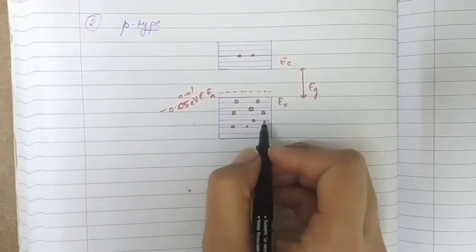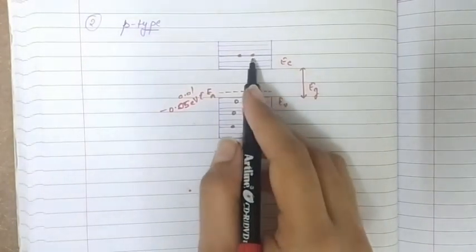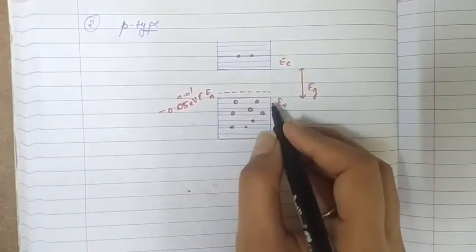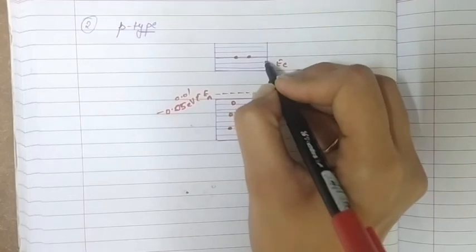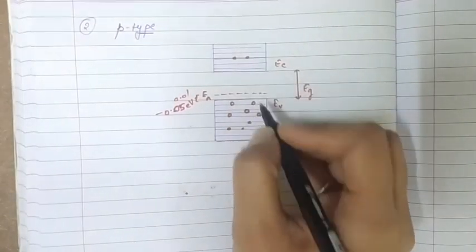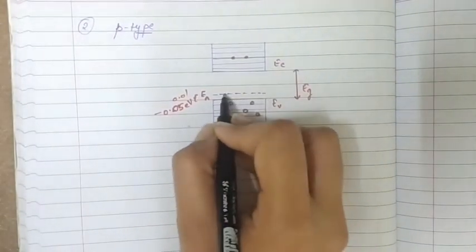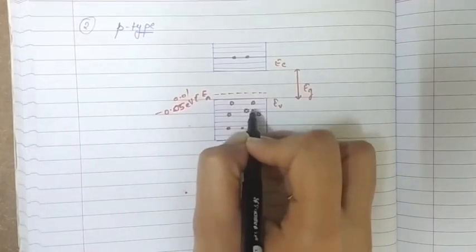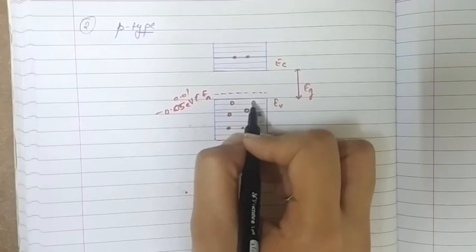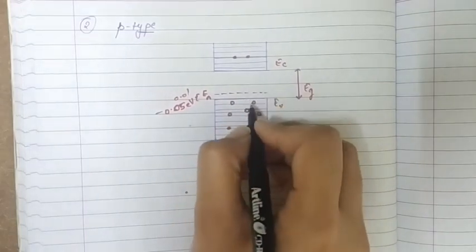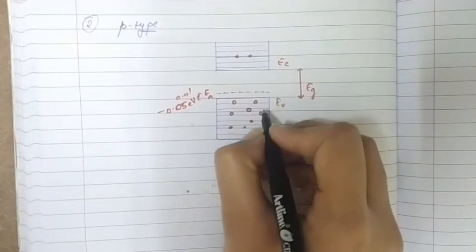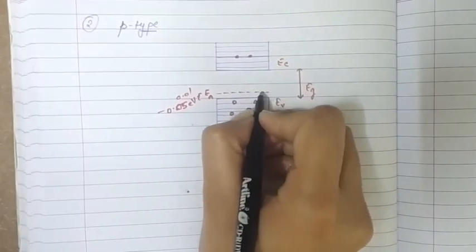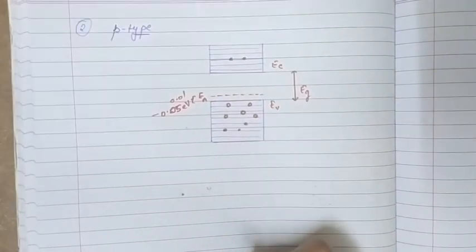So the valence band has more holes than there are electrons in the conduction band, meaning electrons from the valence band have two options. They can either jump to the conduction band or jump to the acceptor level, but this acceptor level is very close to the valence band, so the number of electrons moving from the valence band is very large, and out of all those electrons, a few move to the conduction band while all others stay at the acceptor level.